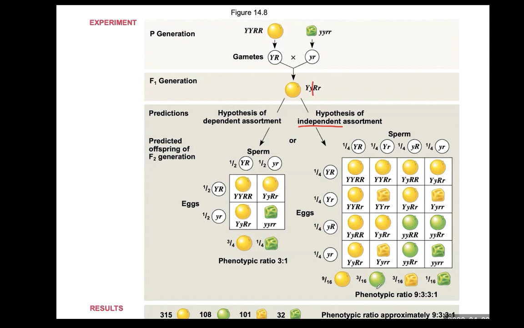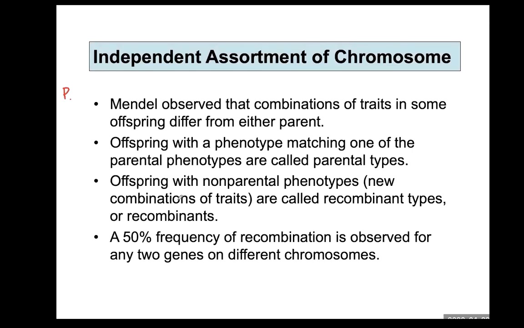But these two phenotypes, you did not have in the parental generation. So these are the recombinant type or non-parental type. Okay? Offspring with non-parental phenotype are called recombinant types or recombinants. 50% frequency of recombination is observed for any two genes on different chromosomes. So new recombinant or non-parental phenotypes are produced due to independent assortment of chromosomes.